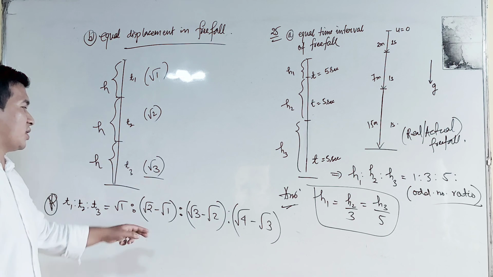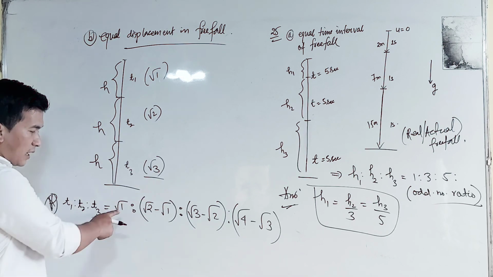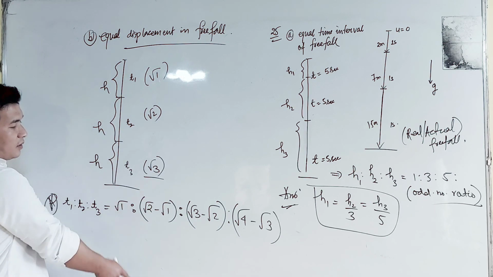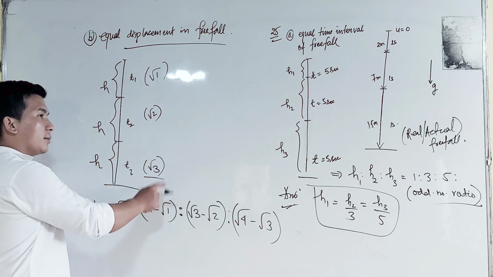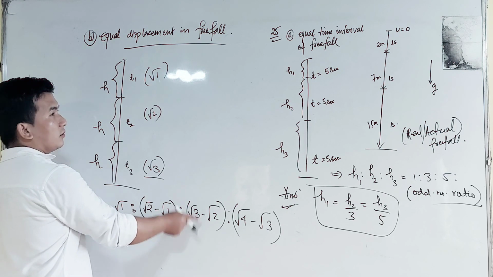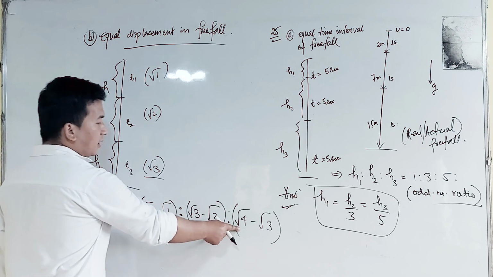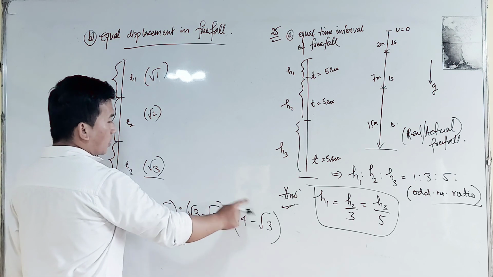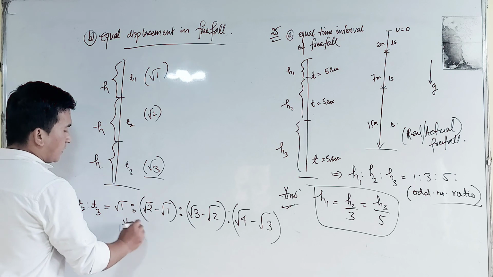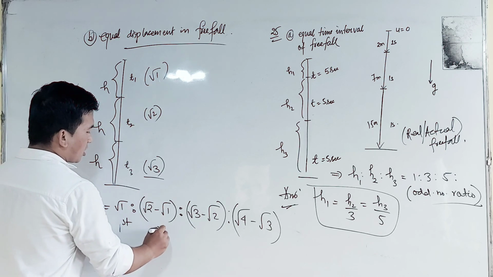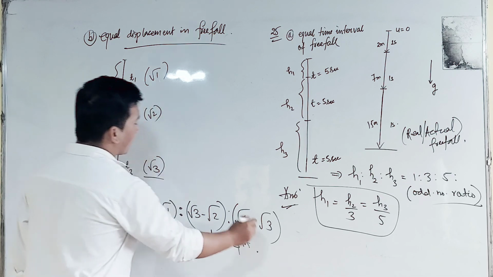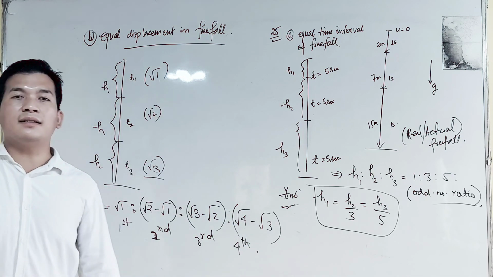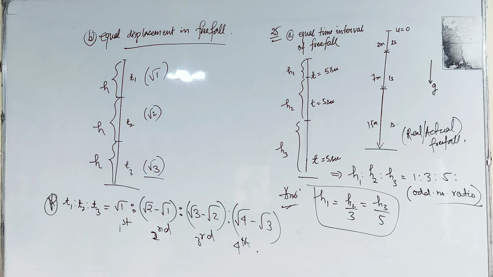For the first it will be only 1. For the second it will be root over 2 minus the preceding, the number itself minus the preceding. This is for the first, this is for the second, this is for the third, and this is for the fourth. For the fourth it will be root 4 minus root 3. Is that understood?